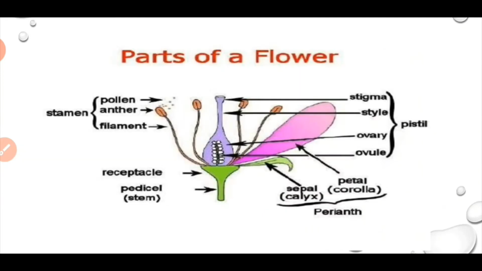Now there are 4 floral whorls. So first is calyx, corolla, stamens and pistil. They are borne on the swollen part of the pedicel that is known as receptacle.